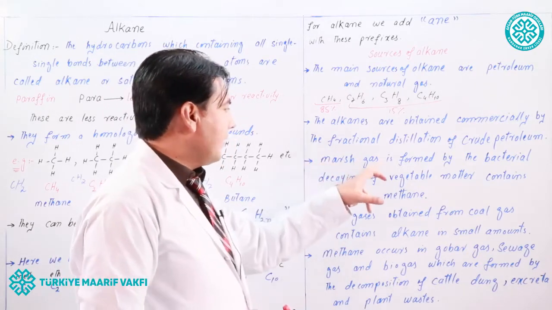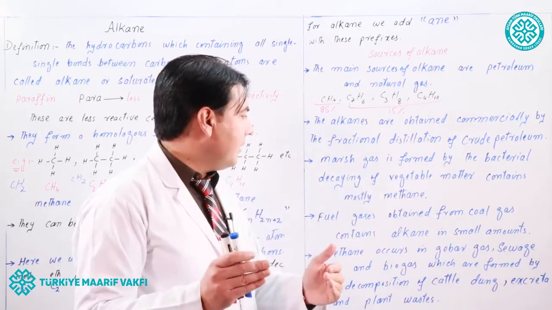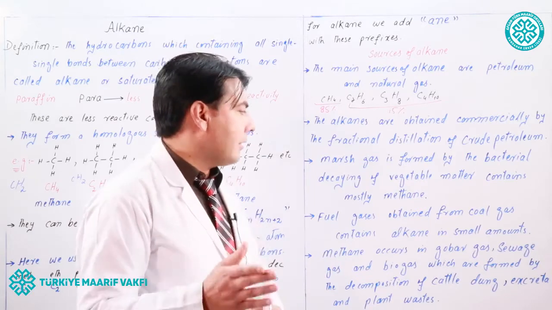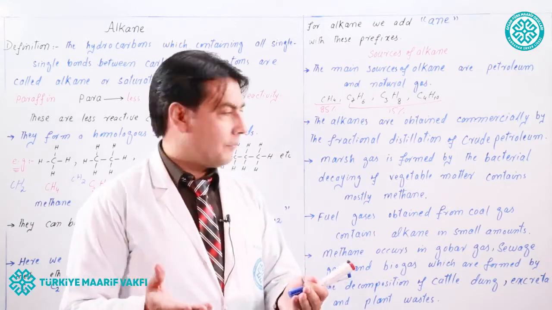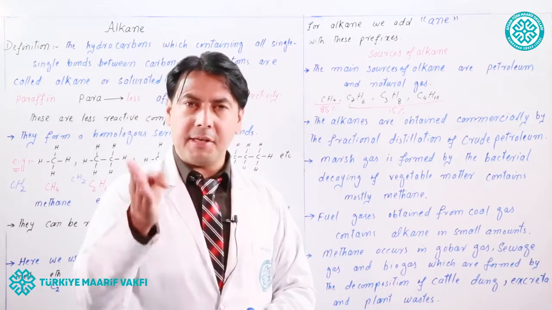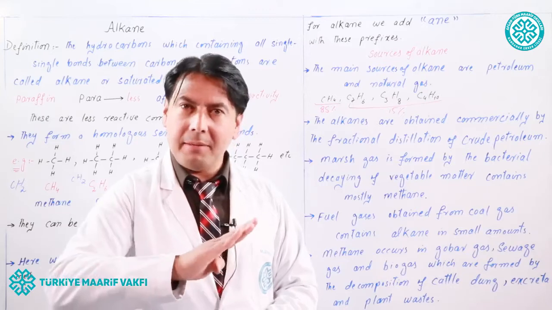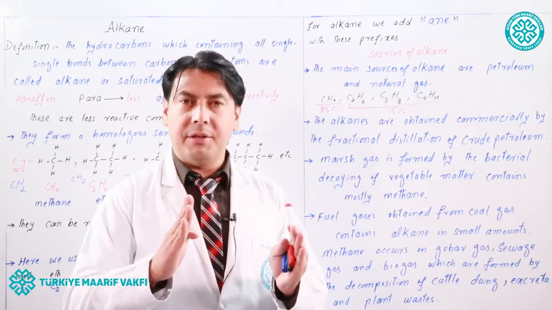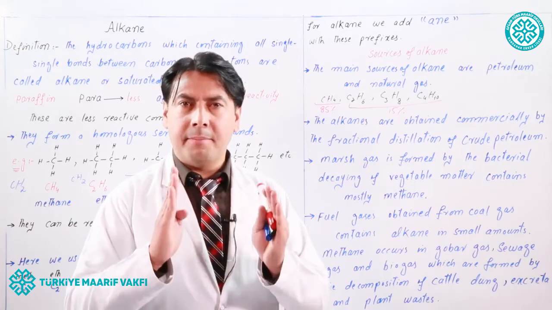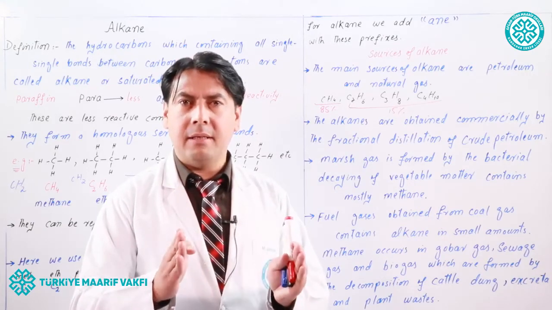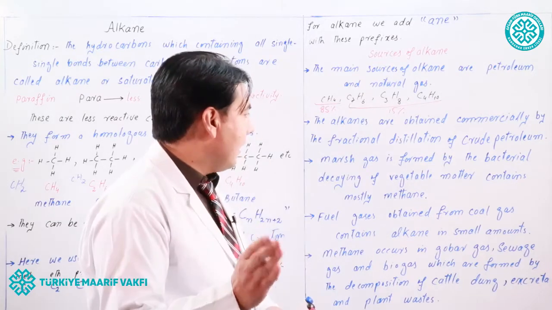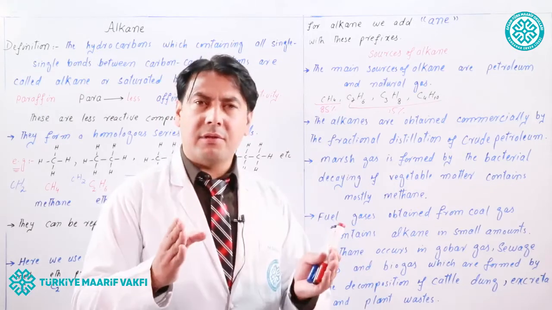Similarly, marsh gas is formed by the bacterial decaying of vegetable matter and contains mostly methane. Marsh gas can be obtained by the bacterial decaying of vegetable matter. The bacteria decay the vegetable matter, and from this we can obtain marsh gas. And marsh gas contains mostly methane.